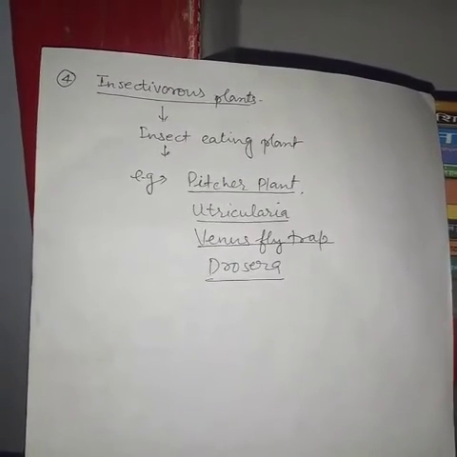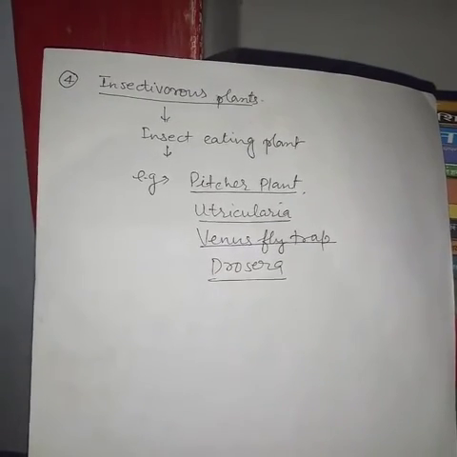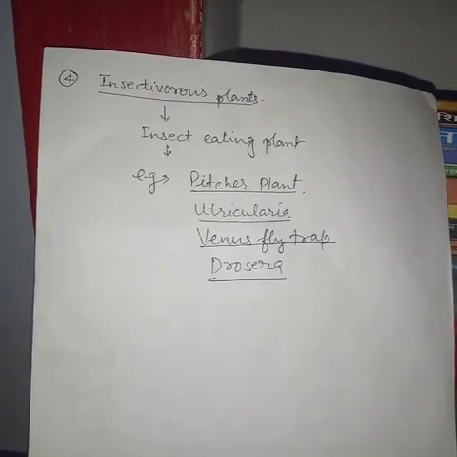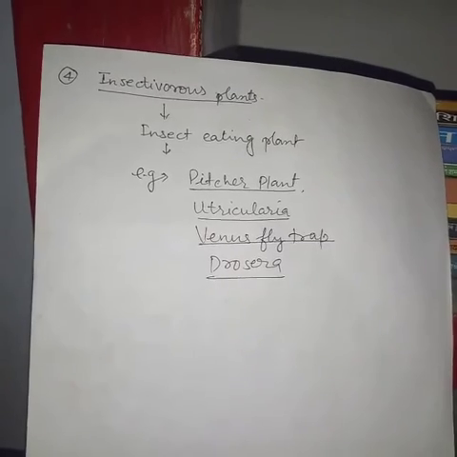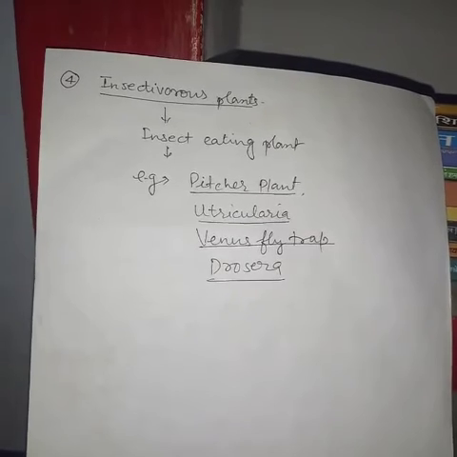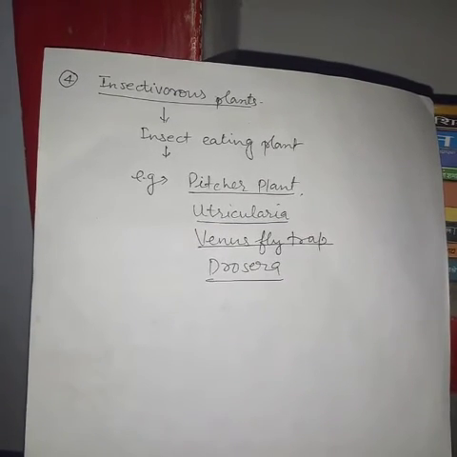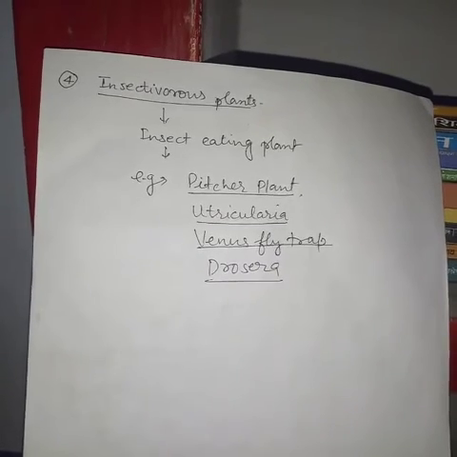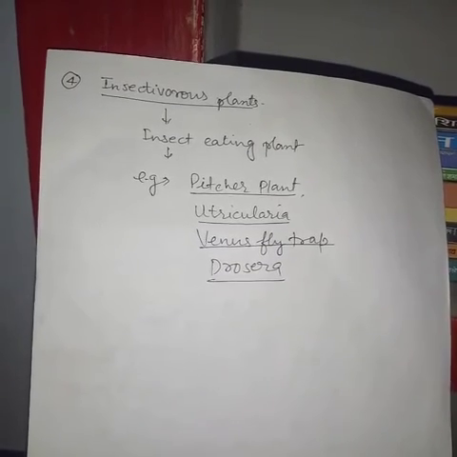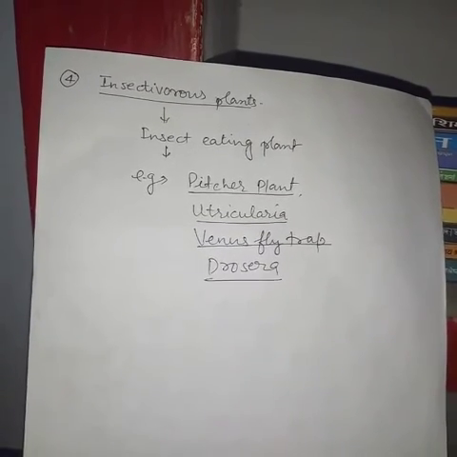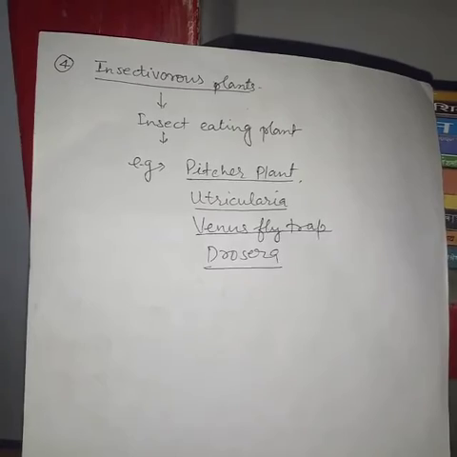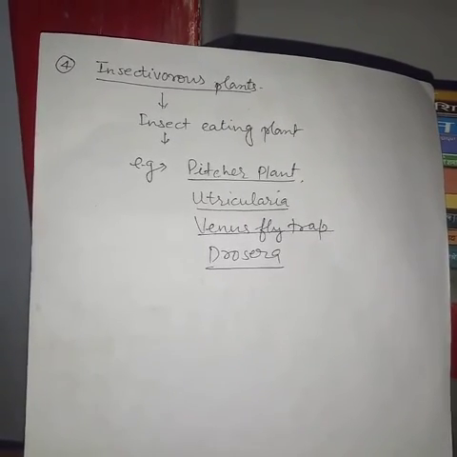When an insect lands on this type of insect-eating plant, the trapped insect gets entangled in the hair, and they digest the insect by secreting digestive juices. So these are the different kinds of heterotrophic mode of nutrition which are found in plants.